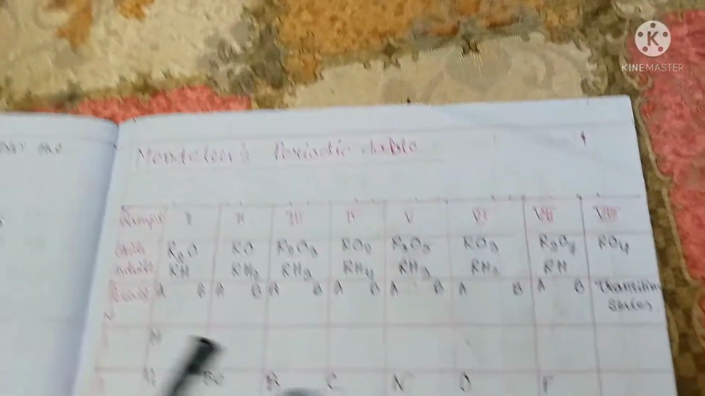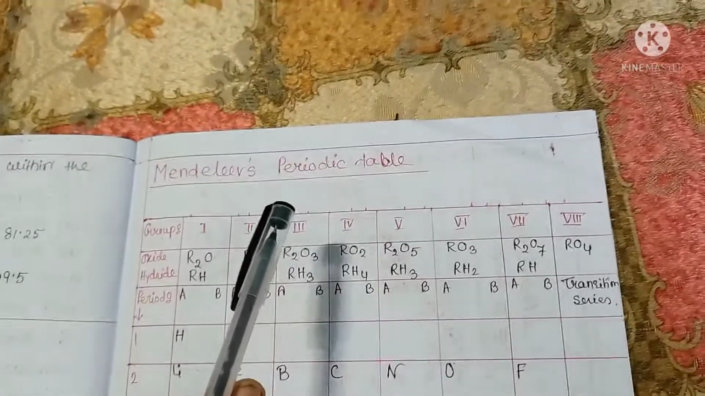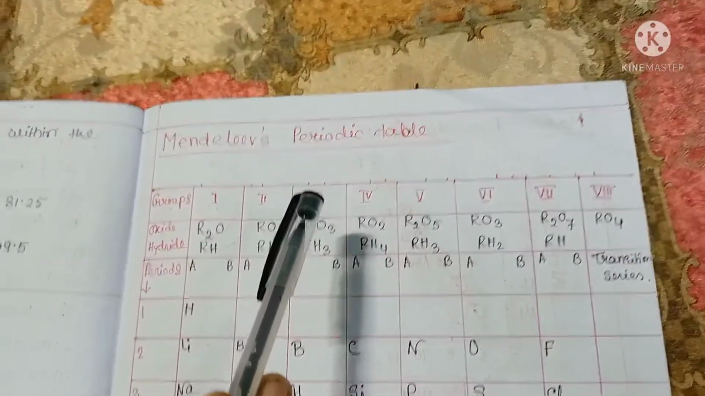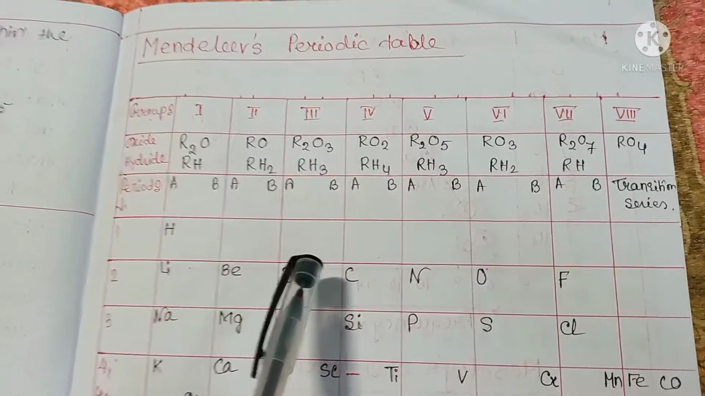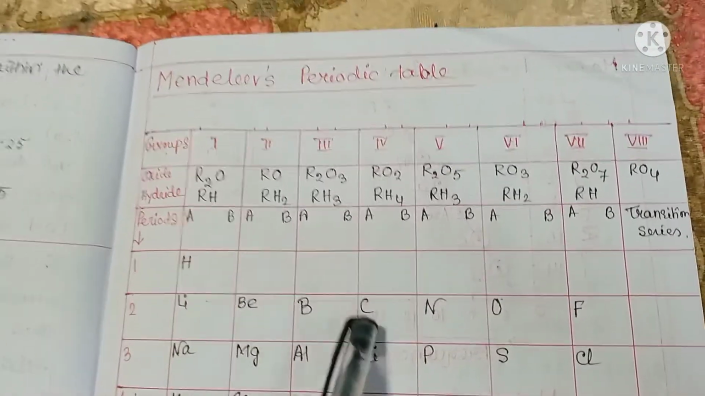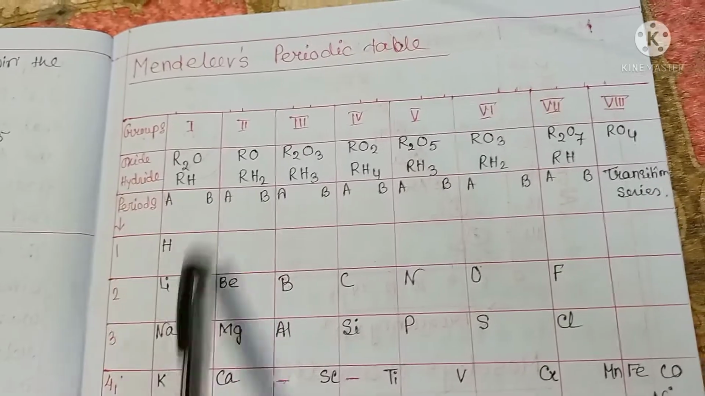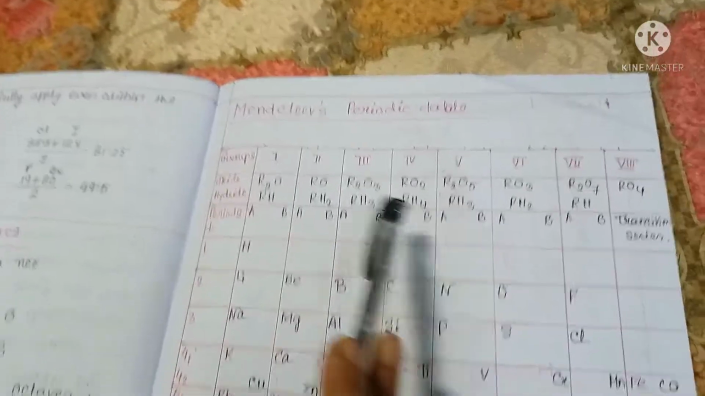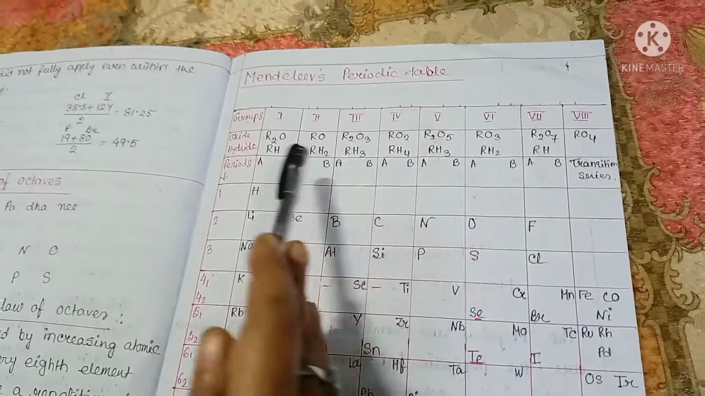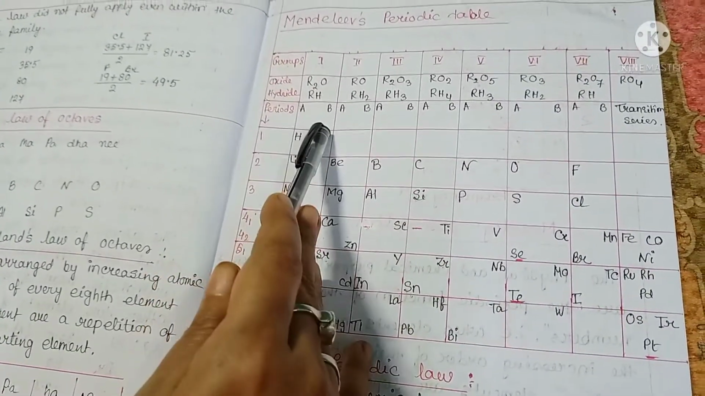Then came Mendeleev's periodic table. In 1869, Mendeleev, a Russian chemist, arranged all the 63 elements known at this time in increasing order of their atomic mass. Mendeleev's periodic table contains vertical columns called groups, and there are 8 groups, group 1 to group 8. Group 1 to group 7 are divided into 2 subgroups, A and B.